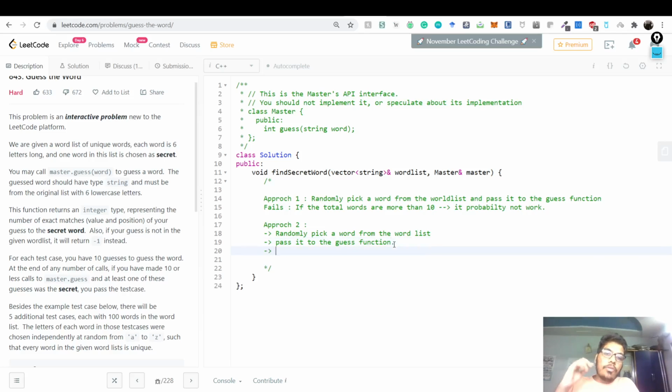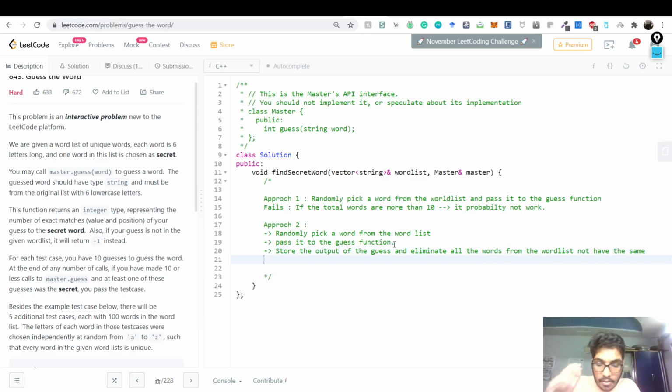After that, what you do is, you store the output of the guess function and eliminate all the words from the word list not having the same match distance. So what is match distance? Match distance is nothing but whatever this master guess outputs. It's like how many common characters are there.